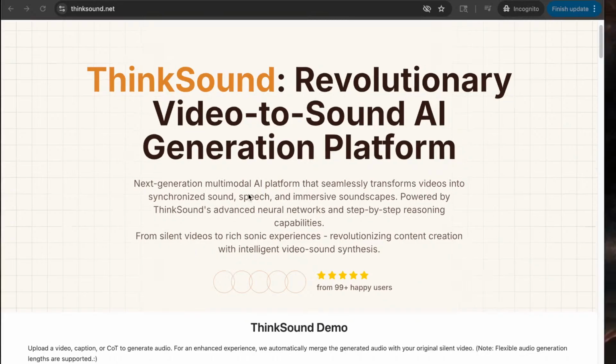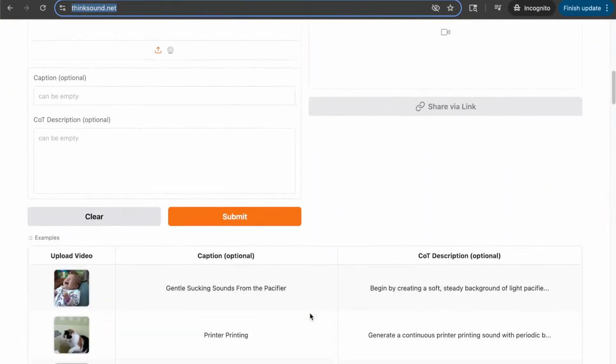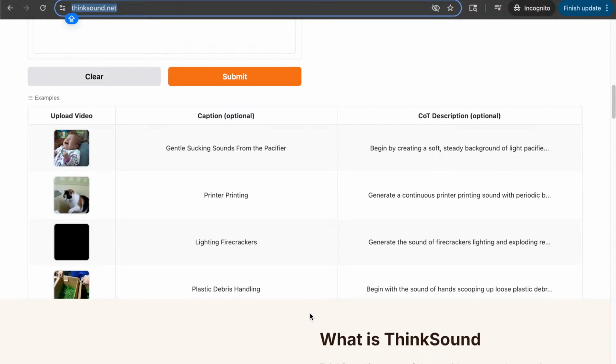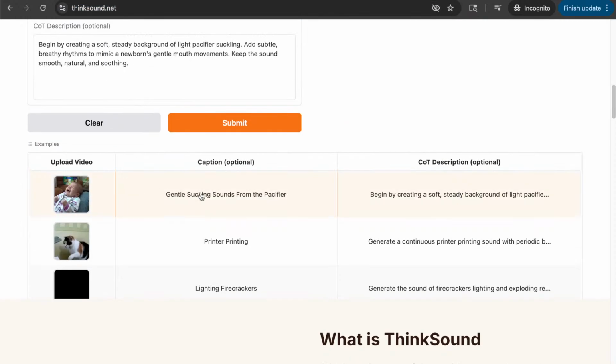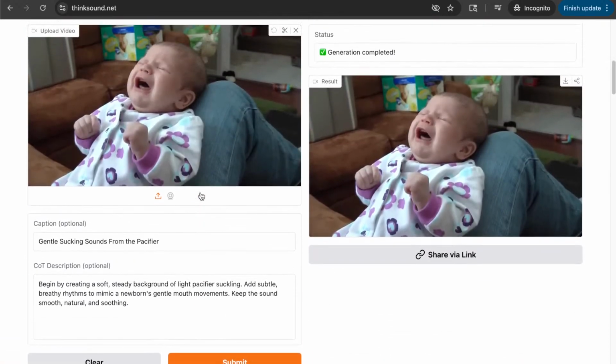So let me get out away from here. All right, so concept very straightforward. You basically add a video without sound and it makes an analysis of the video and it creates the sound of the video. So this is pretty impressive. Let's use their own example. This is an example that we have.